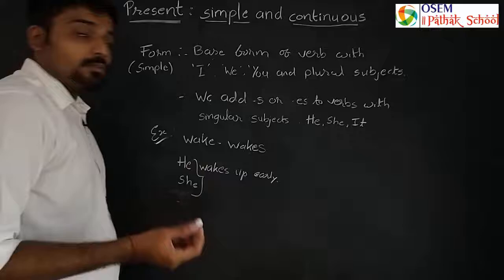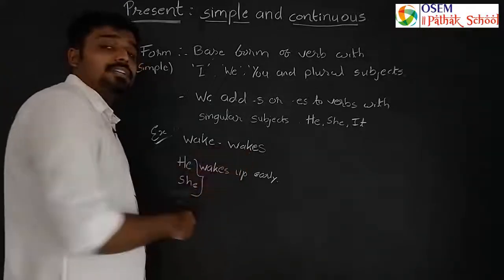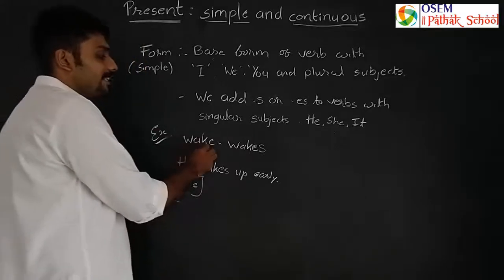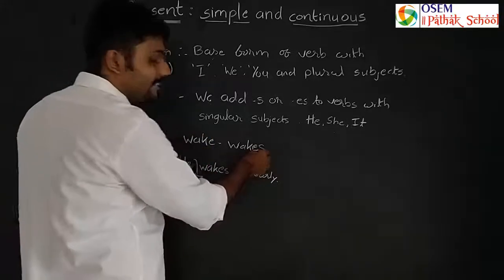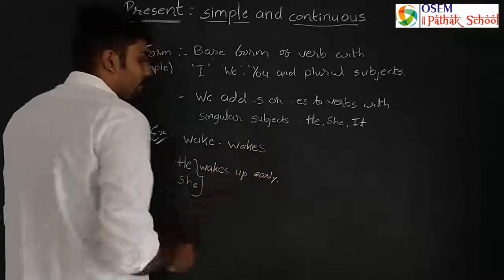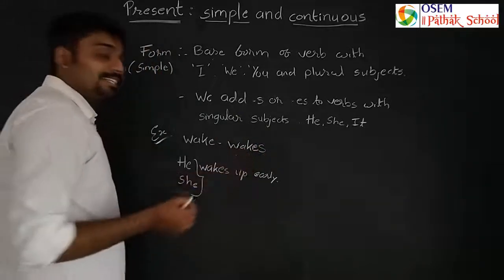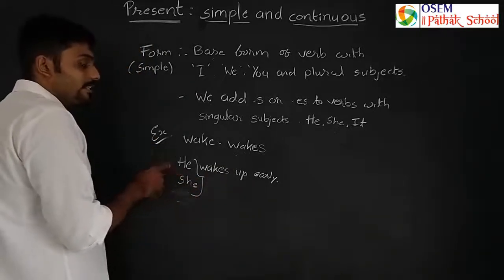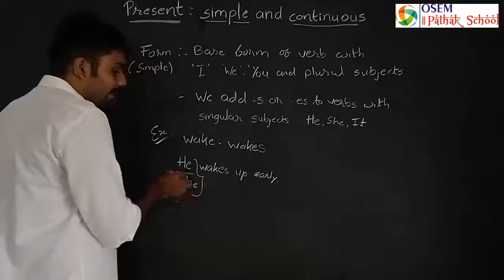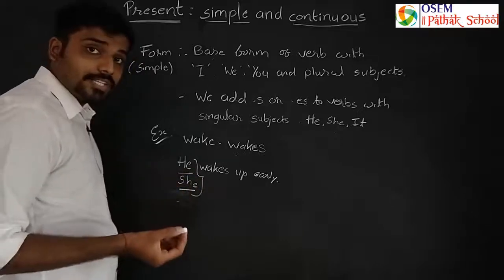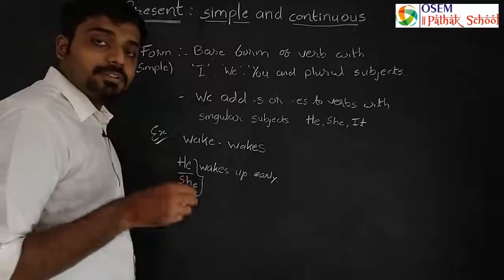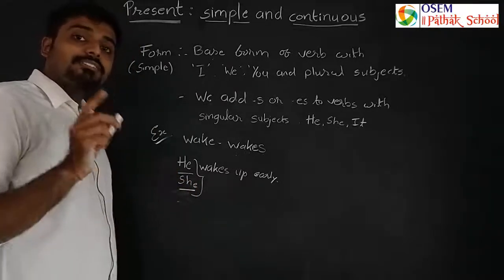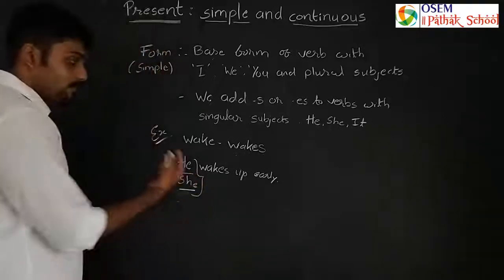So what we did here, we added s or es to the base form of the verb, and the base form of the verb is wake, and we added s at the end of the word wake. So the verb form we get is wakes, and we use this form with a singular subject. So he is a singular subject, she is a singular subject, and if you are talking about any person, यानी कि आप किसी पर्सन के बारे में भी बात कर रहे हैं जो कि सिर्फ एक ही पर्सन के बारे में है, तो भी आप उसे यूज कर सकते हैं.